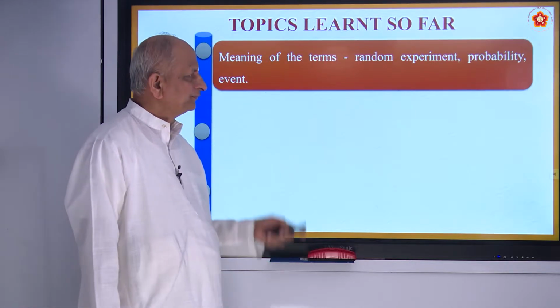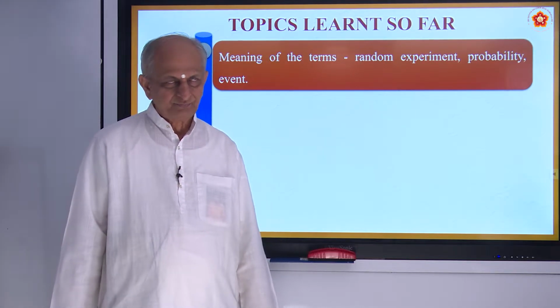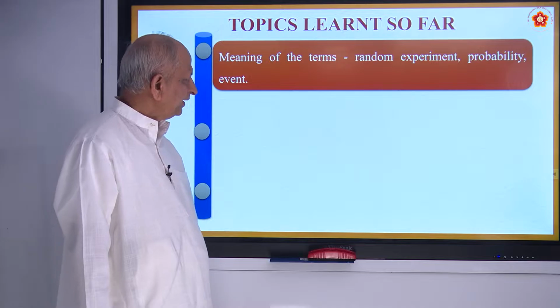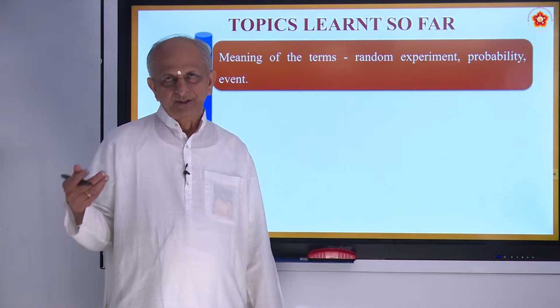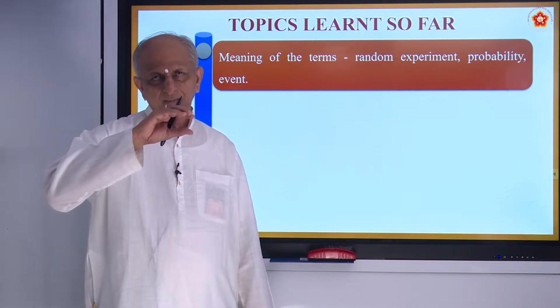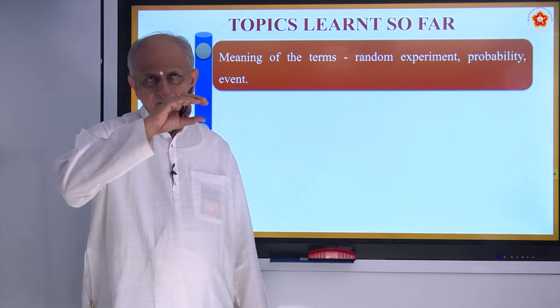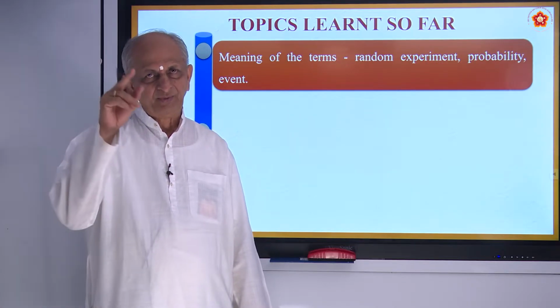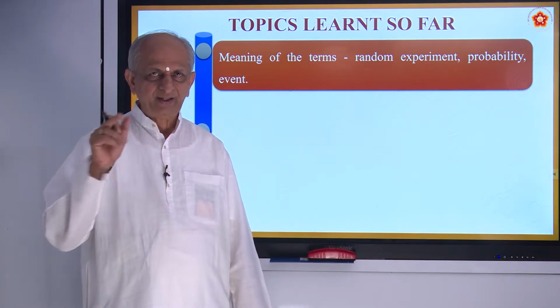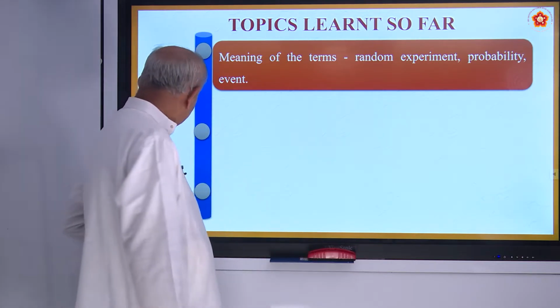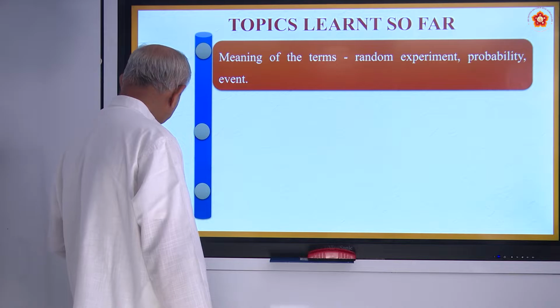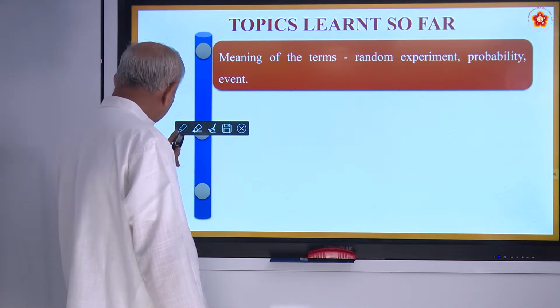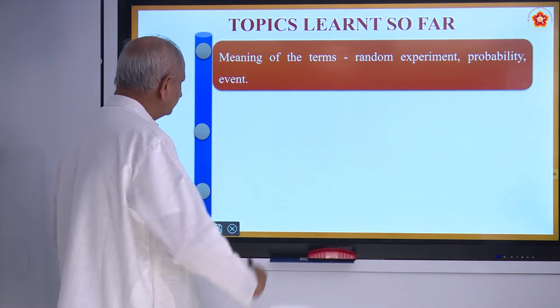And probability of an event means the number of possible outcomes, we call it as event E, divided by the total number. That ratio is called, you can make it simply as NE by NS.